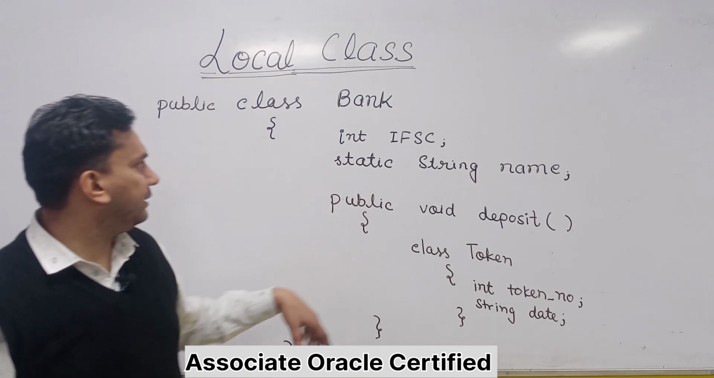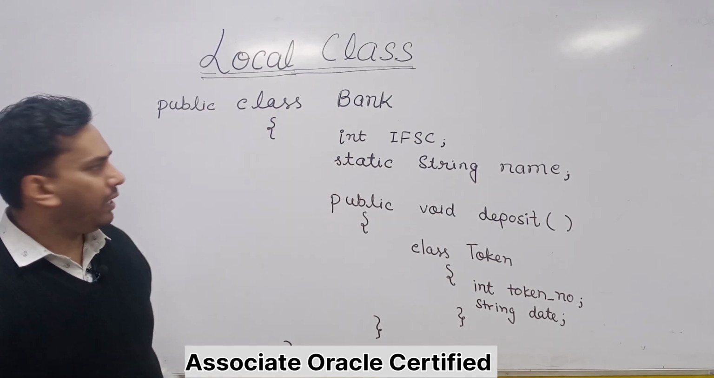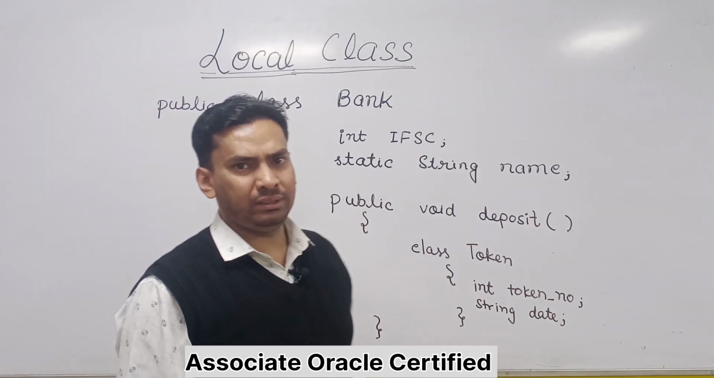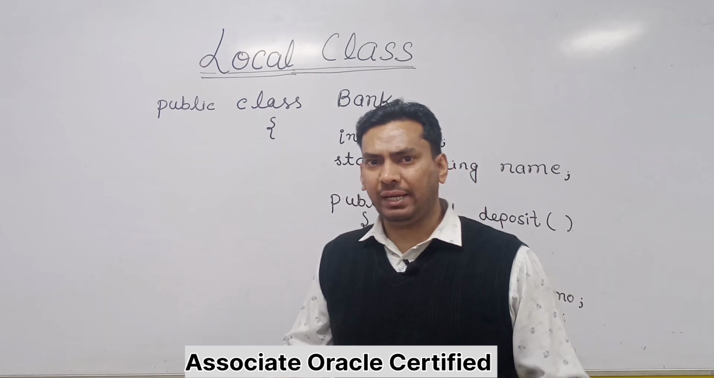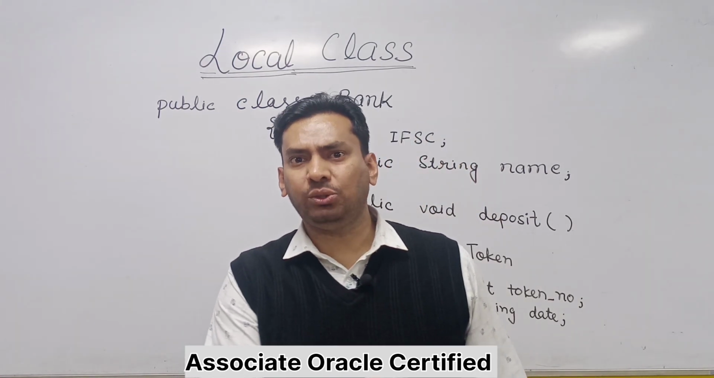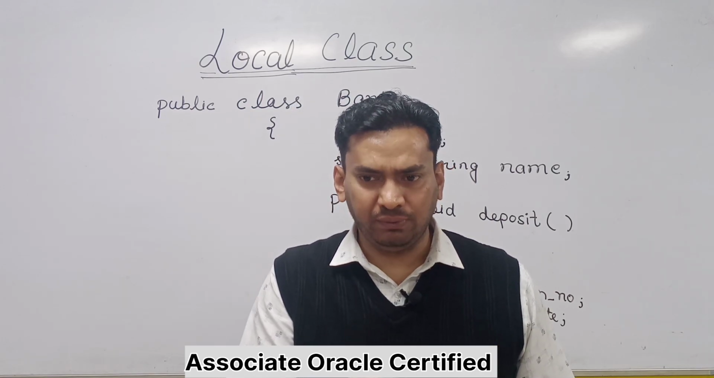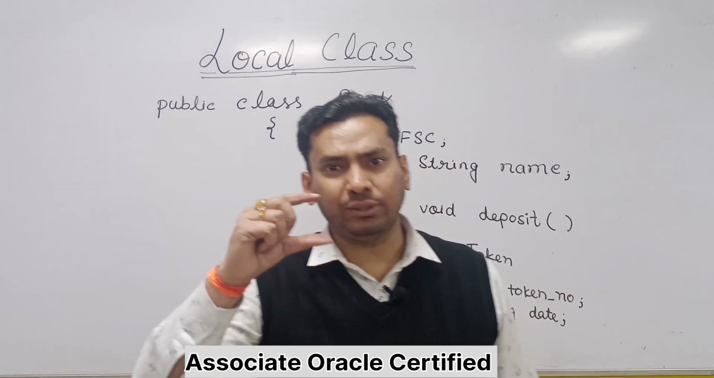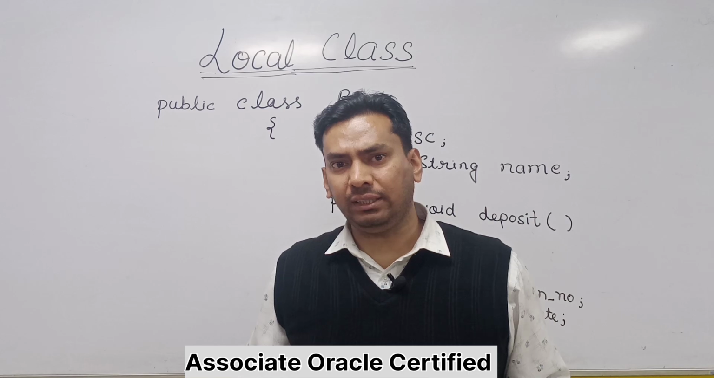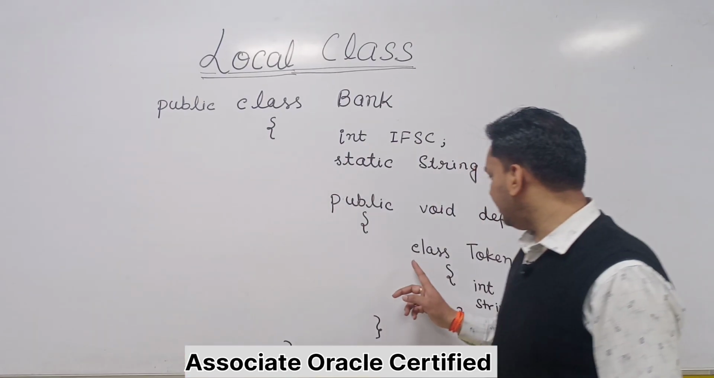So let us take an example. I am just taking a class Bank, and in this class Bank, let's say you have a function deposit. Nowadays if you go to a bank, you want to deposit some amount or withdraw some amount, so there is a token system. When you get a token over there, you get a token object. So you want to create a token object, which means you have to create a token class. So I have created a class Token here,